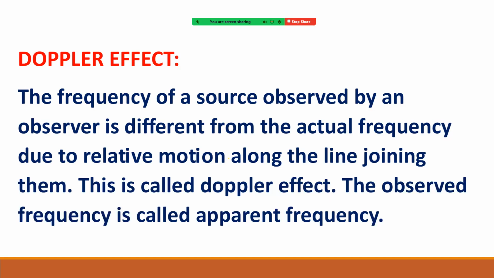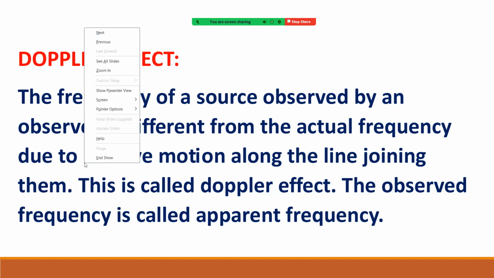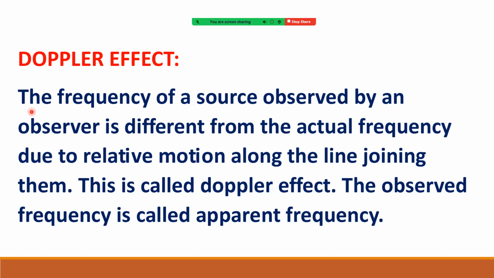First see the definition part. What is the Doppler effect? The frequency of a source observed by an observer is different from the actual frequency due to a relative motion along the line joining them. This is called the Doppler effect. The observed frequency is called the apparent frequency.